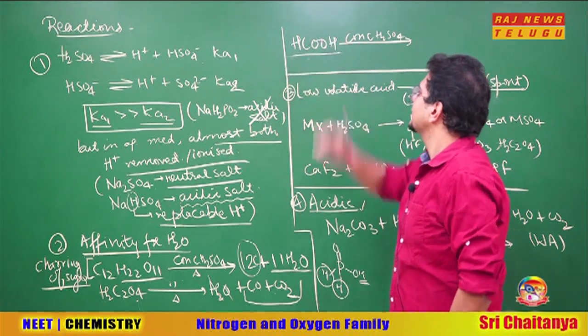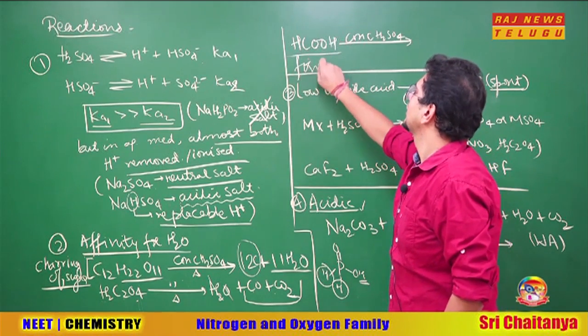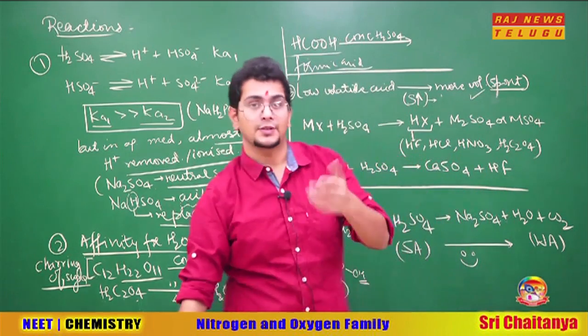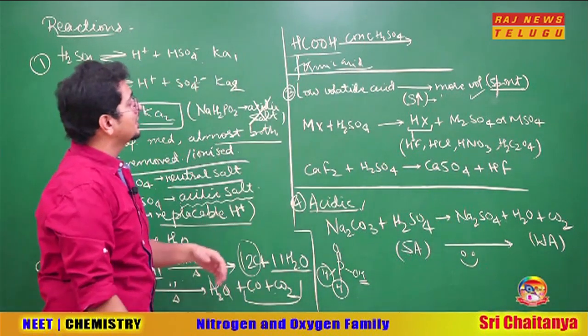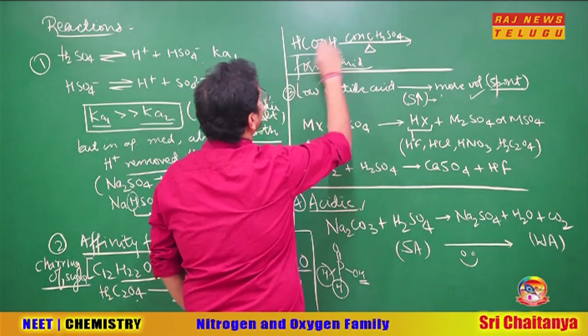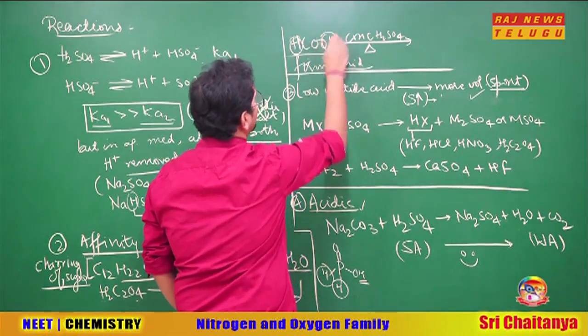Take one more example. Formic acid. This is known as formic acid. The name formic acid came because it was made from chloroform for the first time. That's why people started calling it formic acid. What will happen if it is treated with concentrated H2SO4 and heat? H2O goes out.